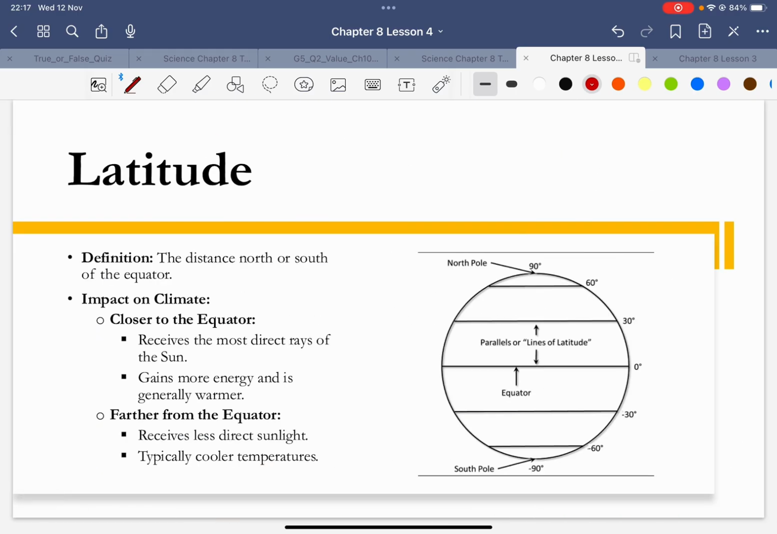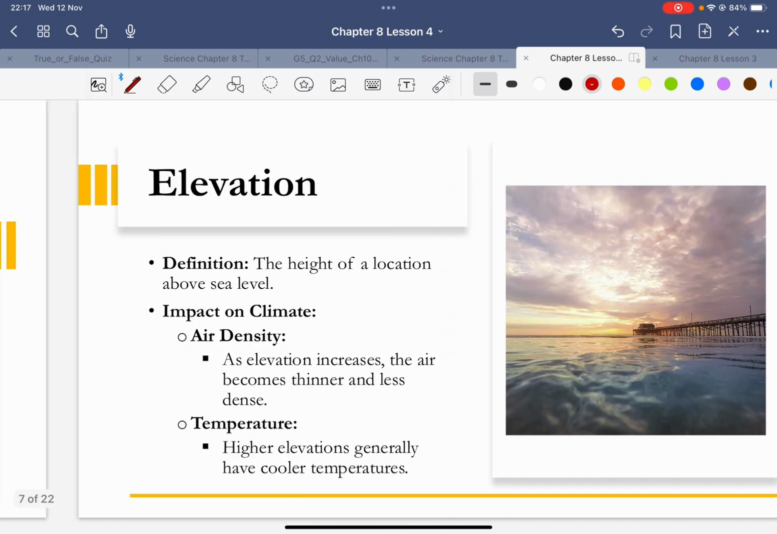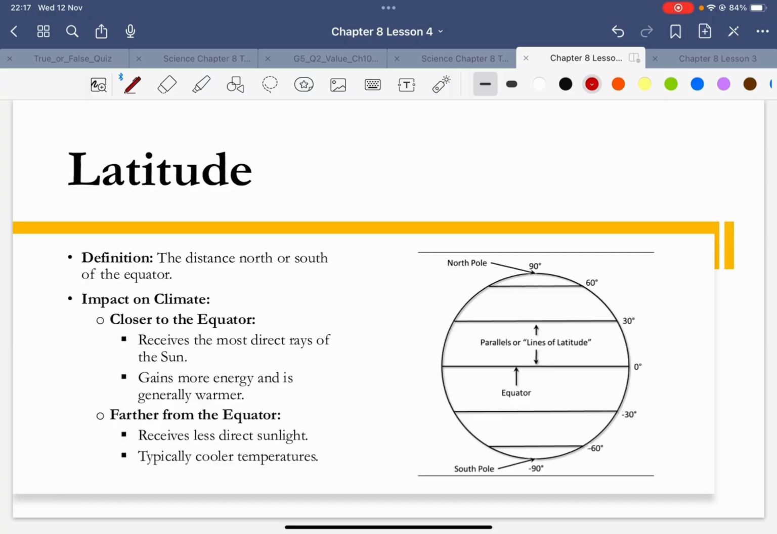Then you have the word latitude and longitude. I think you have latitude here. So the word latitude is the distance north or south of the equator. That's the latitude. So this is the equator, this is your equator here. So the distance from the equator, that's called the latitude. All right, let's move on.